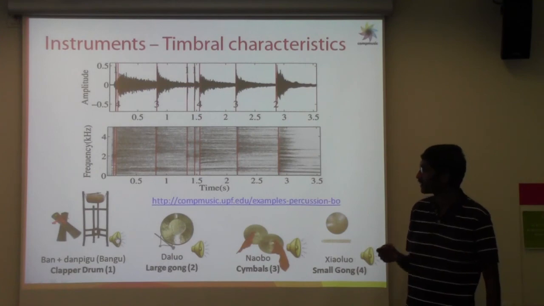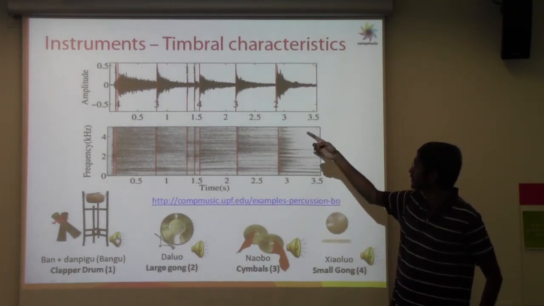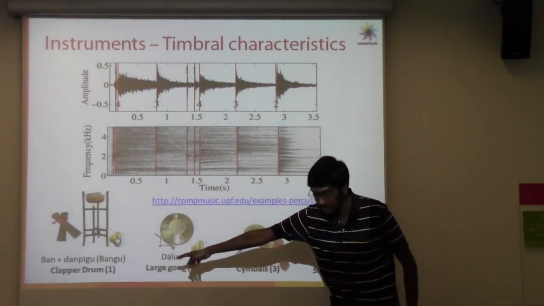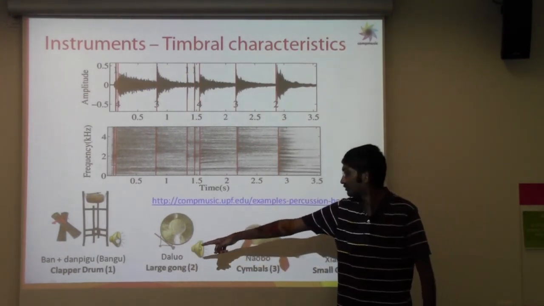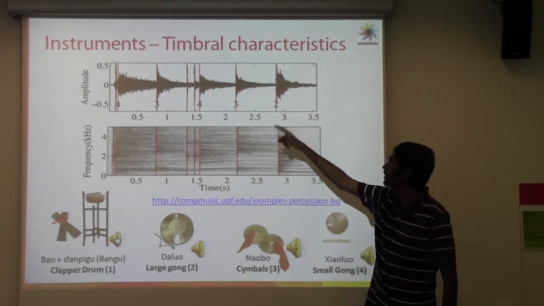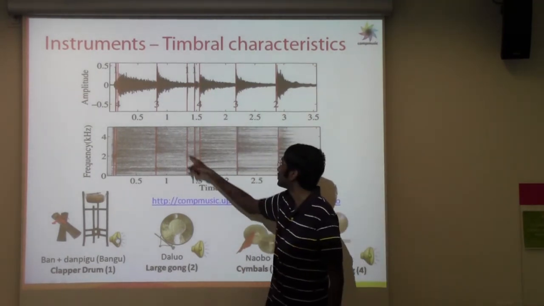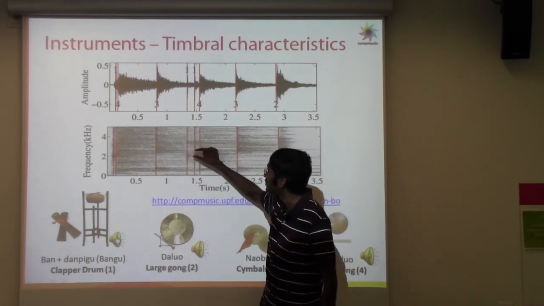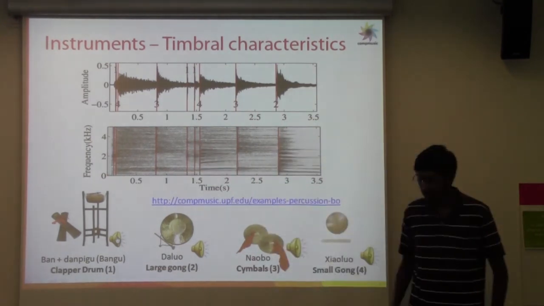So it has a very sharp attack, and here we see the spectrogram of each of these instruments. The numbers that you see at the bottom of the slide are the numbers that have been marked in the waveform there. So all the 1 onsets correspond to the bangu. It has a very sharp attack and a very localized frequency signature, as we can see.